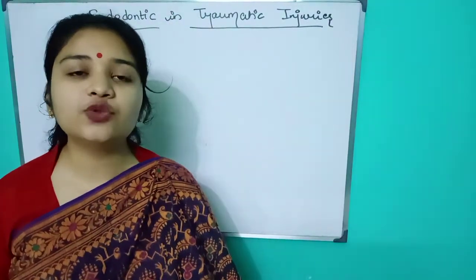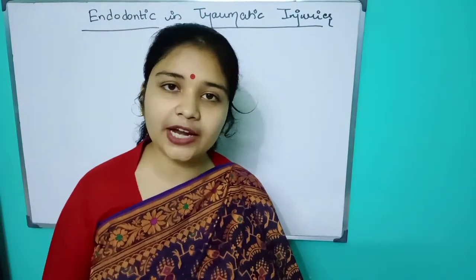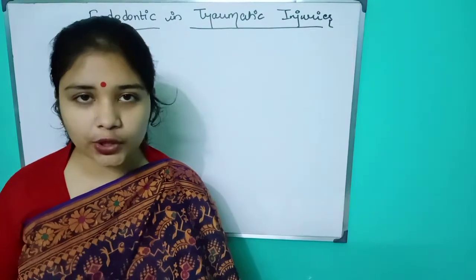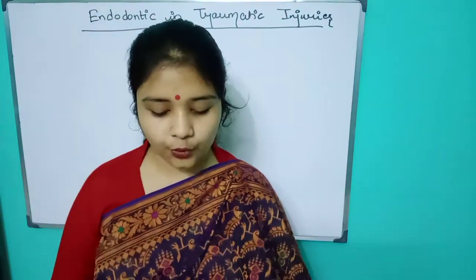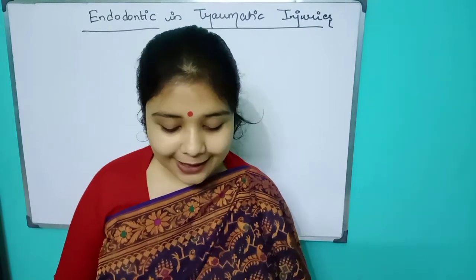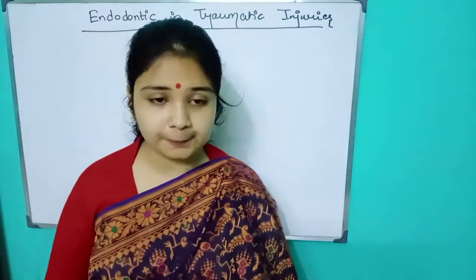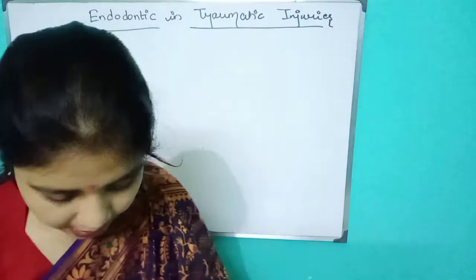So first we started with Ellis, then we went through complicated and non-complicated, and the third part we are going to start with is horizontal root fracture. What is horizontal root fracture? That is the coronal segment displacement or the apical segment displacement.